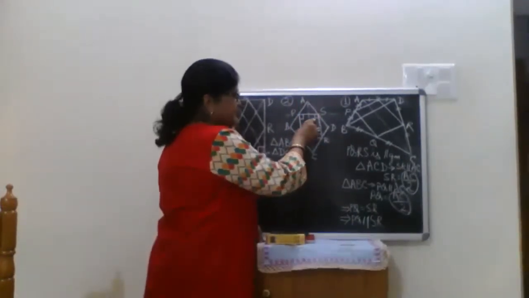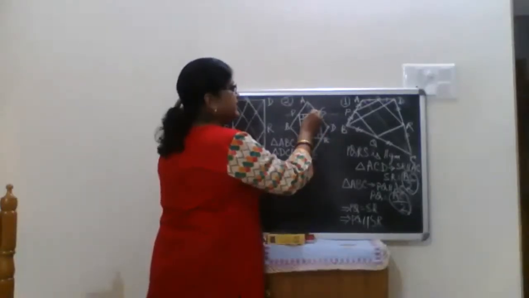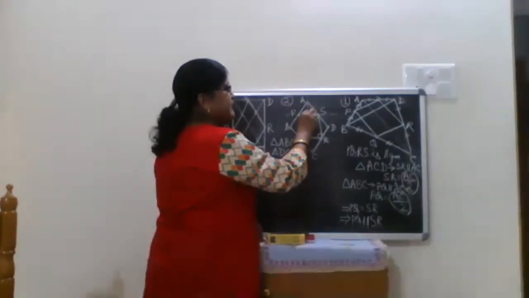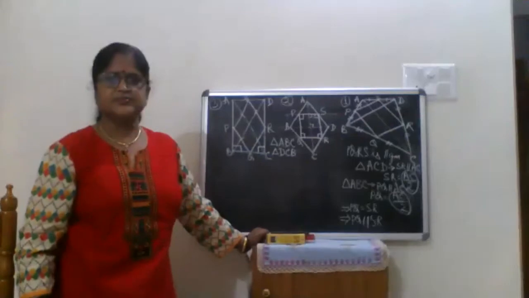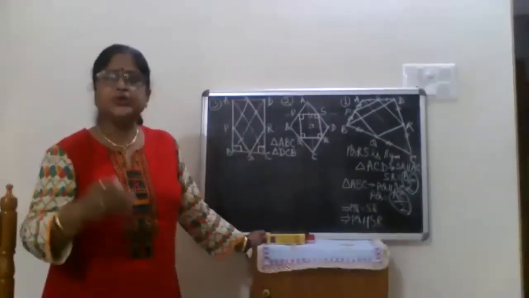Understood? Did you get me? If this is 90 degrees, will these two angles make 90 degrees with each other or not? Yes, ma'am. Supplementary. One of your friends already answered it. Still you do not understand how to implement.